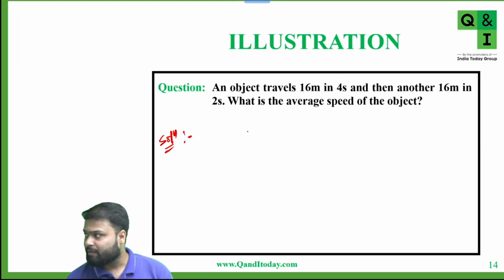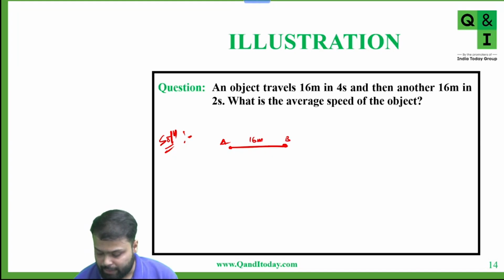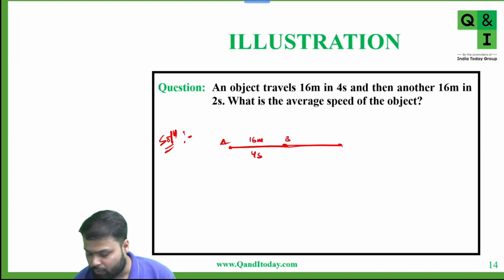So an object is traveling 16 meter in 4 seconds. Okay, let's say from A to B, the distance is 16 meter and time taken is 4 seconds. Again, let's say body is going from B to C, which is 16 meter, but time taken is 2 seconds.